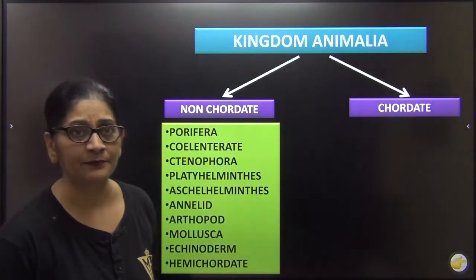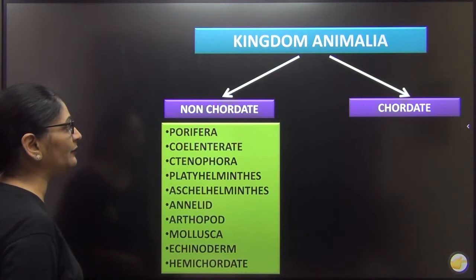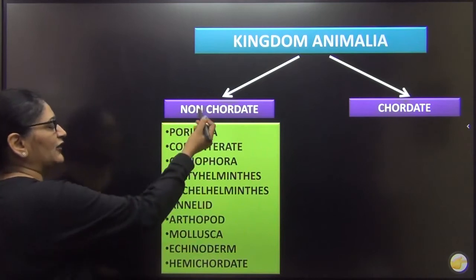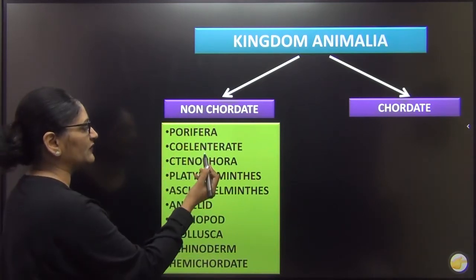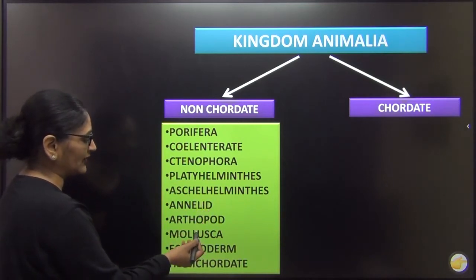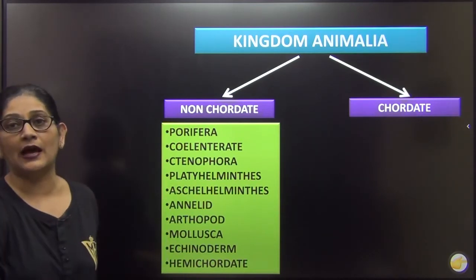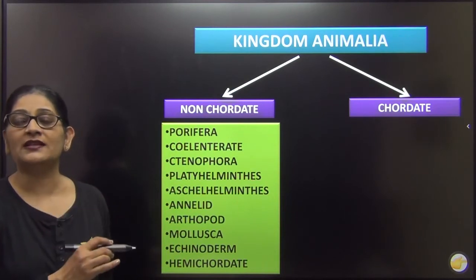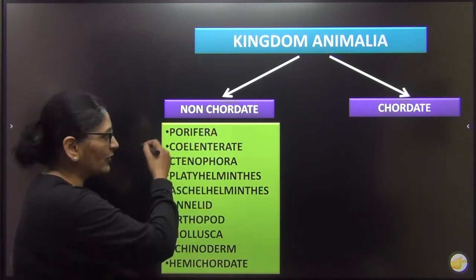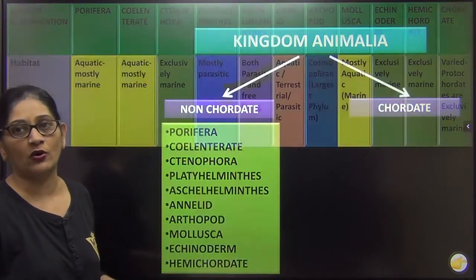So without wasting time, let us once again look at the major classification in Kingdom Animalia. We know that the Kingdom Animalia is divided into two groups, the non-chordate and the chordate. And the non-chordate is further divided into Porifera, Coelenterate, Ctenophora, Platyhelminth, Aschelminth, Annelid, Arthropod, Mollusca, Echinoderm and Hemichordate. I hope you have learned all these names well, because whenever we study, we are going to have a comparative study of these animals in the same order only. This is the order in which they evolved, so we are going to study them in the same order.